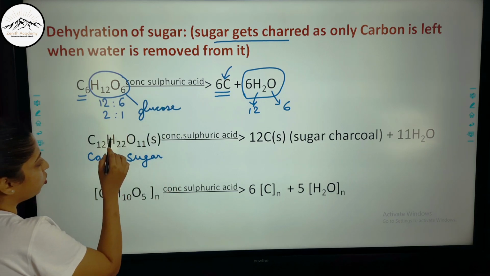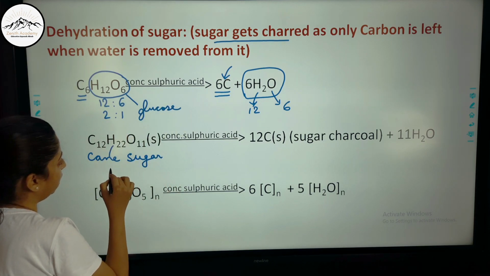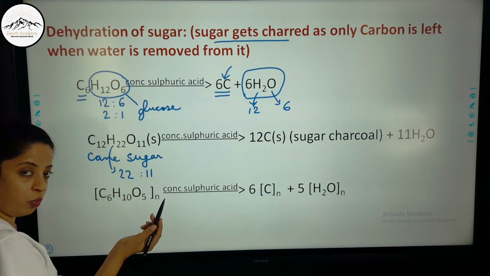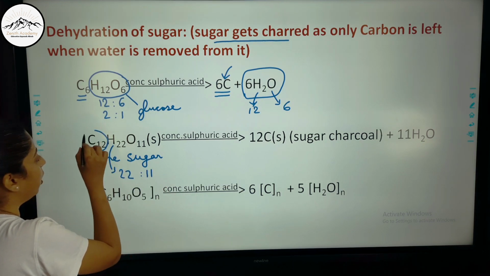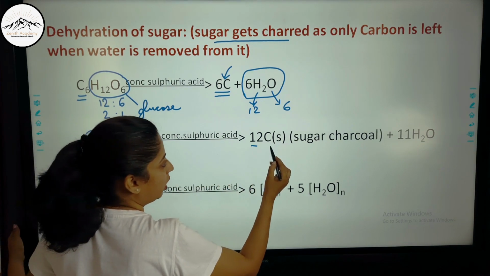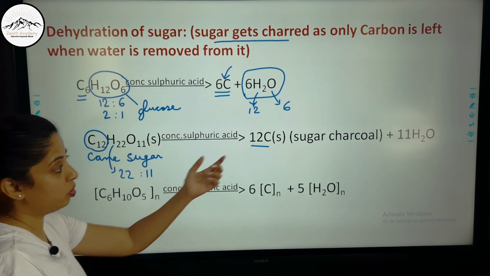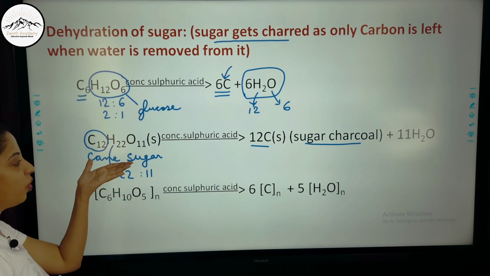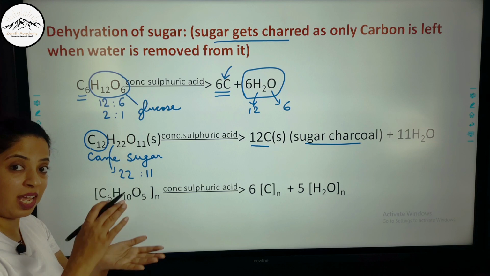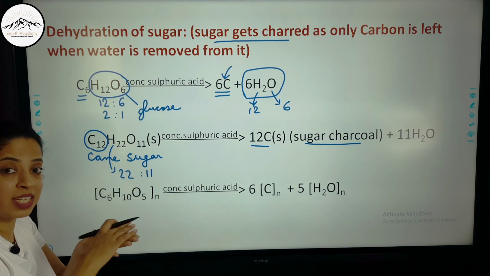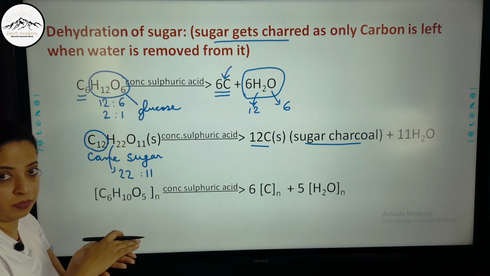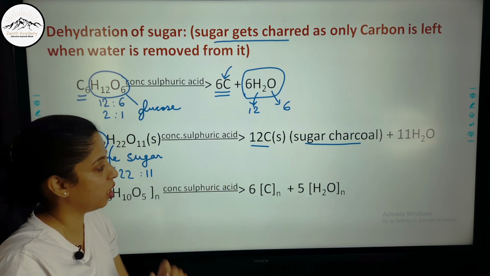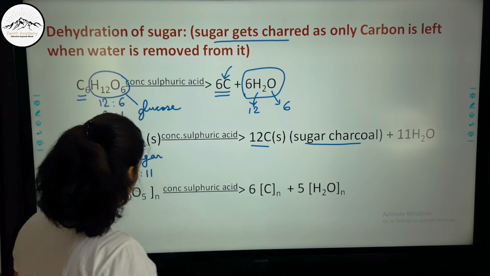Now, here also if I remove 22 hydrogen and 11 oxygen, in the ratio 2:1, then I will form 12 carbon. This is commonly known as sugar charcoal. How is it formed? By treating your cane sugar with concentrated sulfuric acid. When you add concentrated sulfuric acid to cane sugar, it gets charred and forms carbon, and this charcoal is known as sugar charcoal, and 11 molecules of H2O are removed.